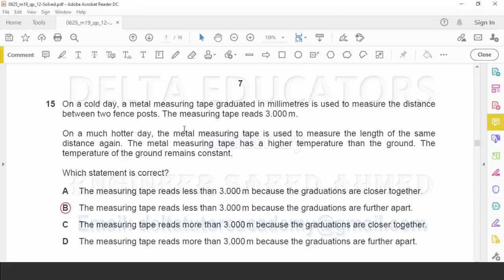Option B, the measuring tape reads less than 3000 meter because the graduations are further apart. Yes, it is the correct option. When it is heated, it will expand. When it expands, the graduations will move further apart, and when they move further apart, it will read less value than before. So here the correct option is option B.